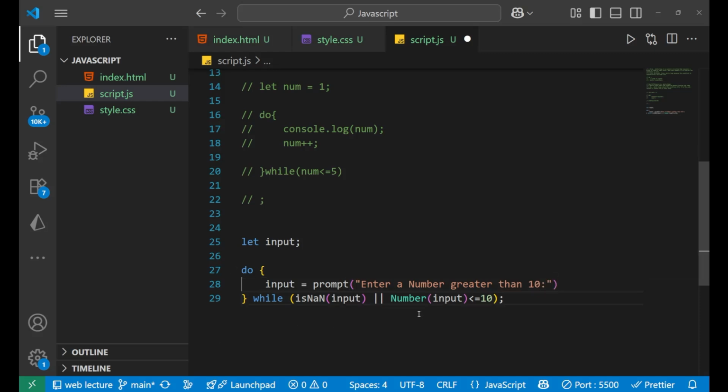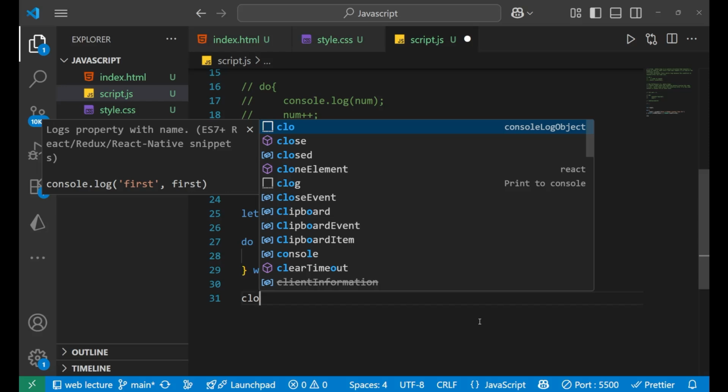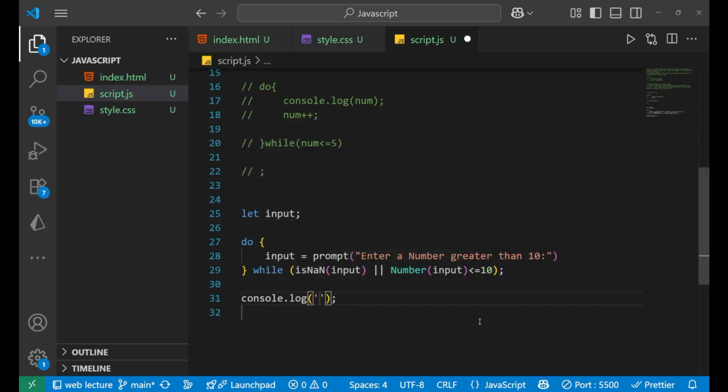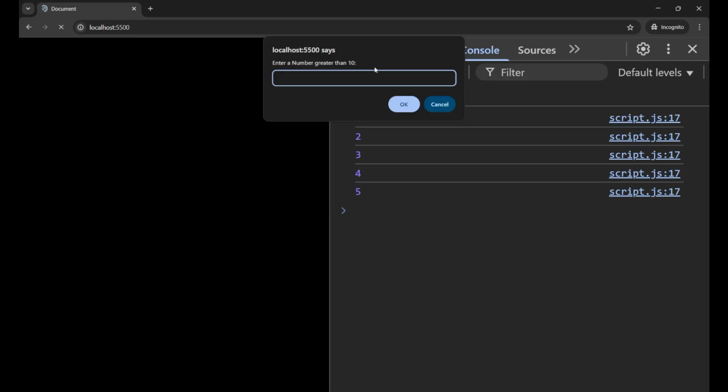Let's see how it works. I will also print the value, so I write console.log and here I will write the input. Now let's go to the console and check whether it is working or not. You can see it is asking: enter a number greater than 10.